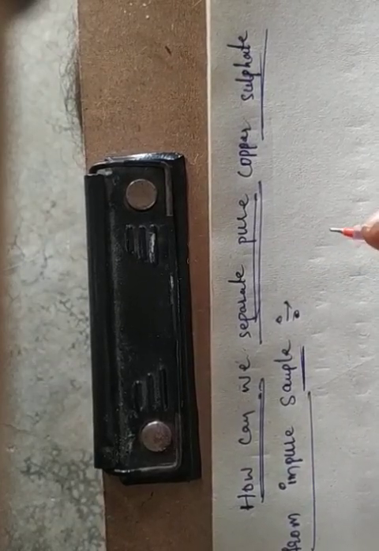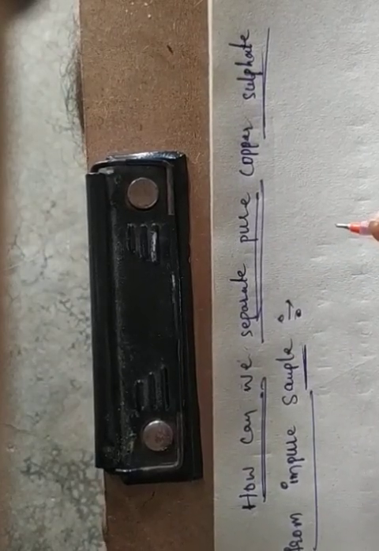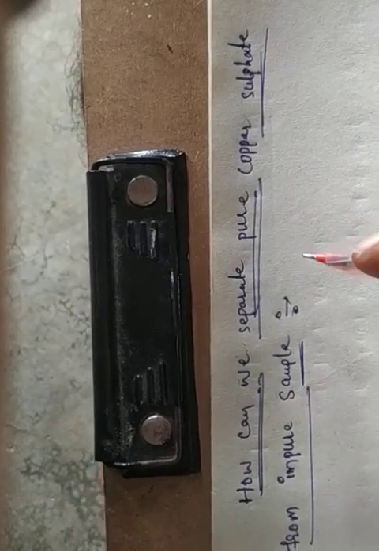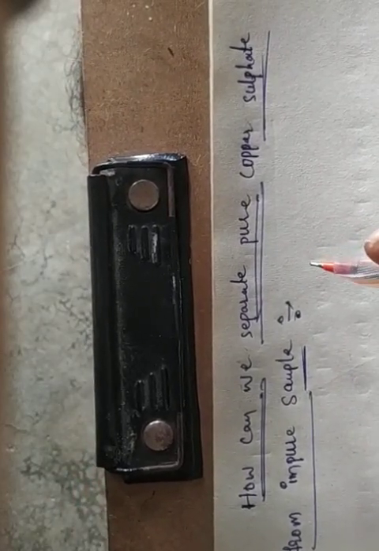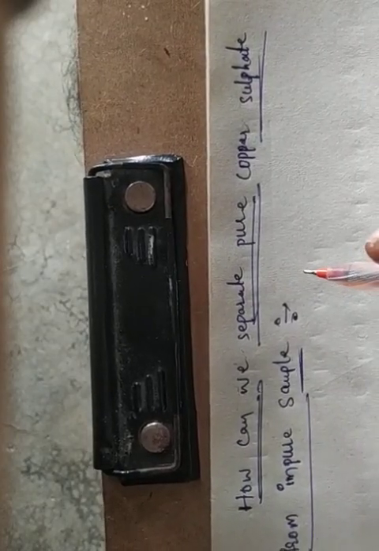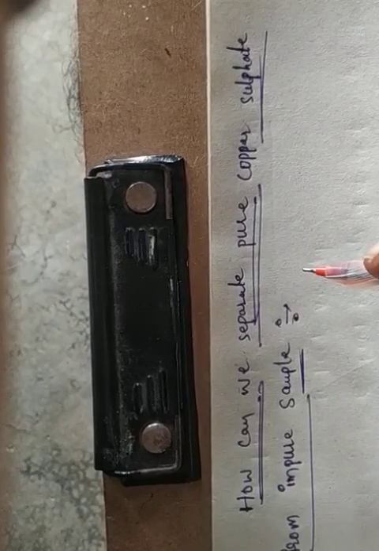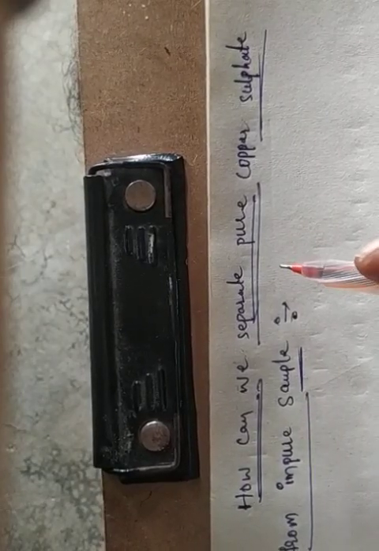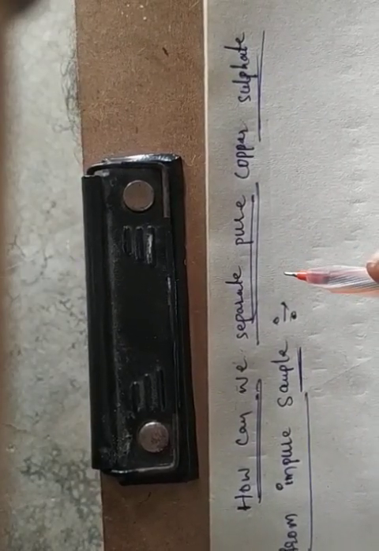After that, evaporate the water from the copper sulfate solution, and cover the solution with a filter paper.